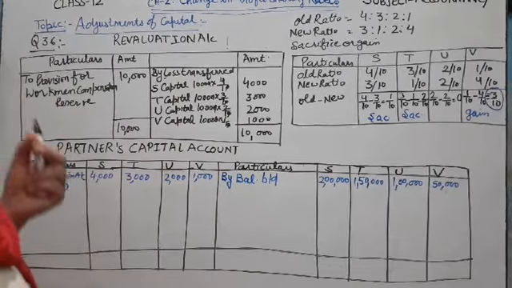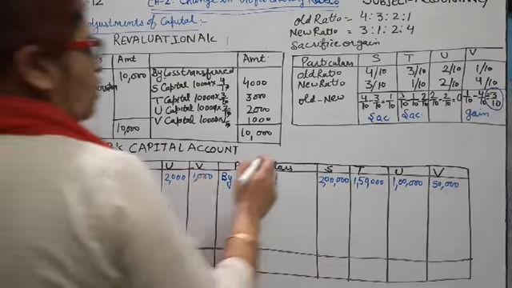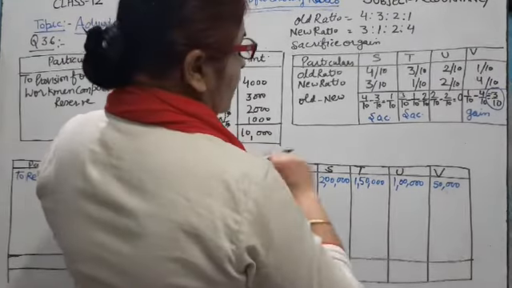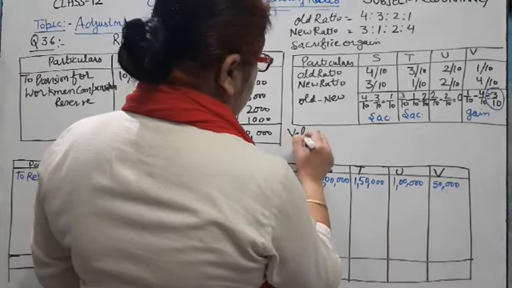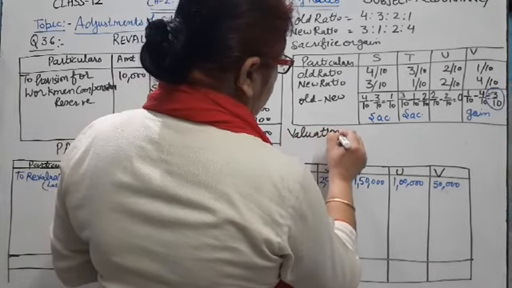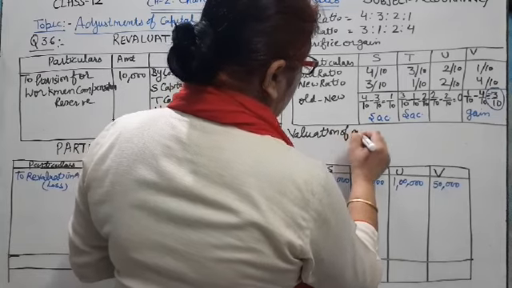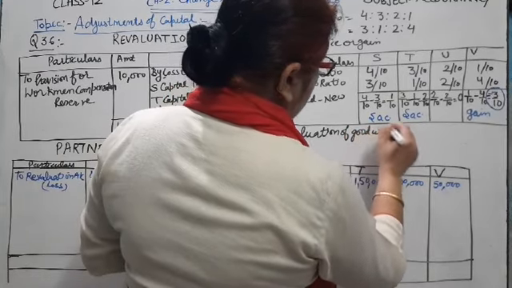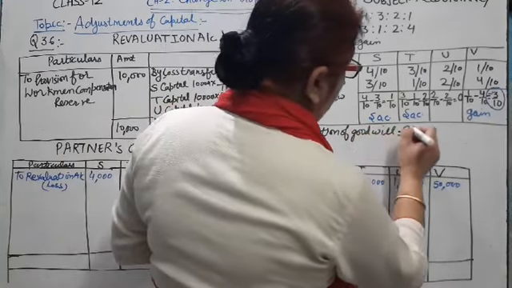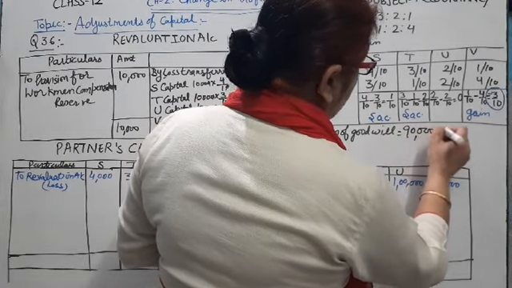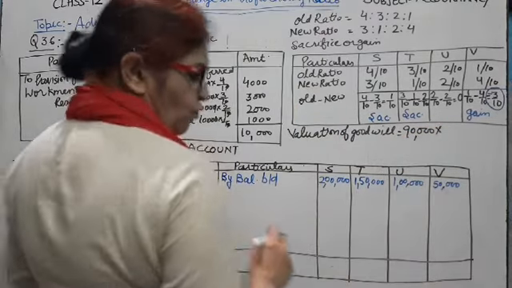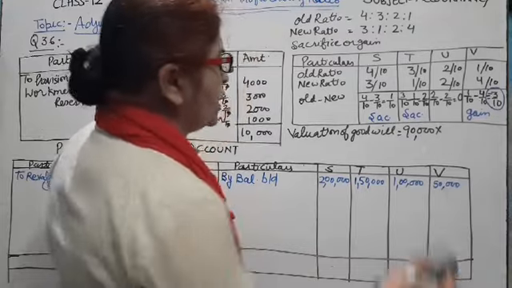Clear? Now we make the adjustment of goodwill. The goodwill valuation is given as 90,000. Valuation of goodwill is equal to 90,000. So first of all, we calculate V's amount.